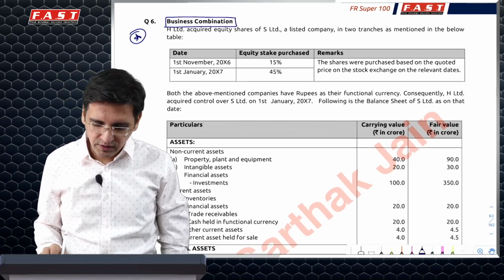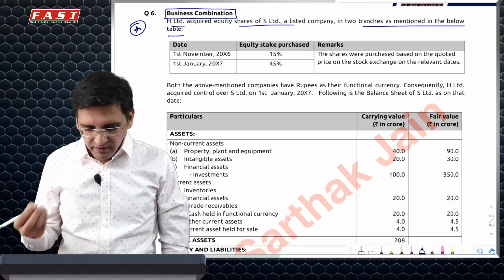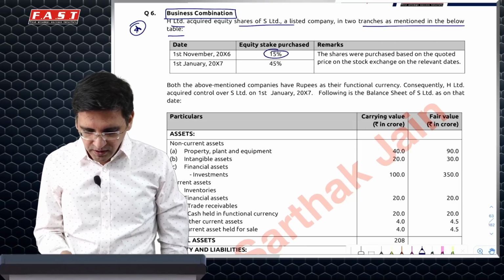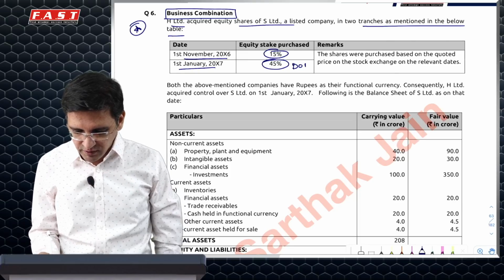Very quickly, I'll just tell you the adjustments which are there. In separate tranches, you have acquired investment in S, first 15% on November 6 and 45% on 1st January. This is the date of acquisition of control.